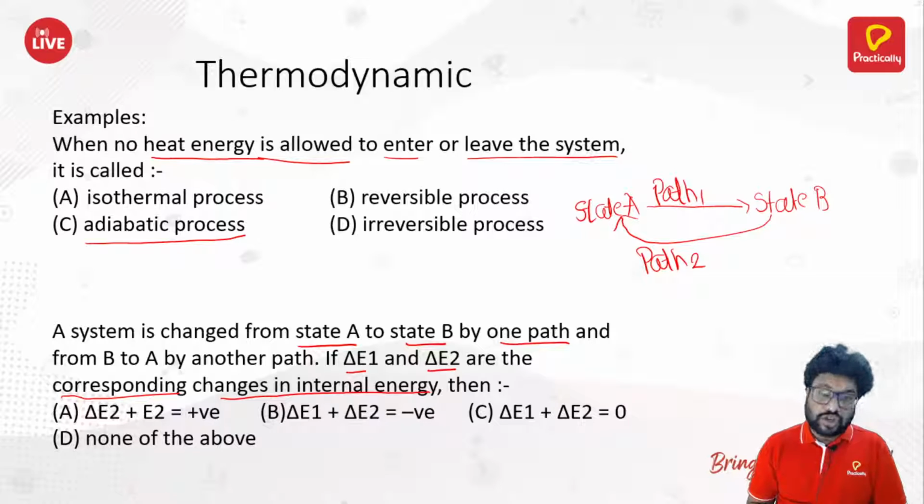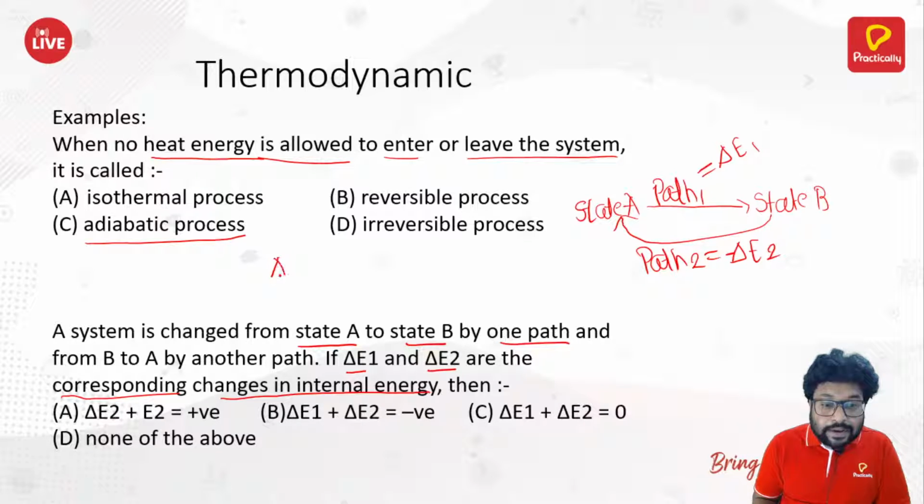internal energy is a state function. It's not a path function. That means it doesn't matter by which path you're going from A to B and which path you follow going from B to A. That means path 1, path 2. If path 1 is delta E1, where you're going from A to B, in path 2 you're going from B to A. That means it must be the reverse of delta E1. So its value has to be negative.